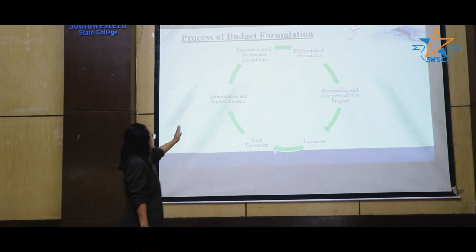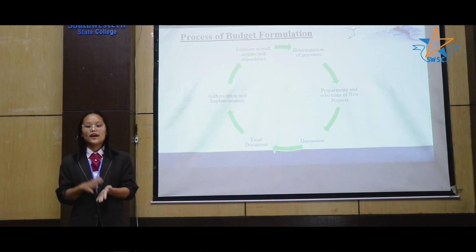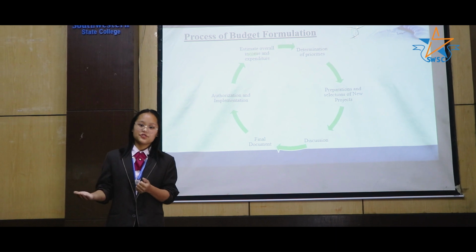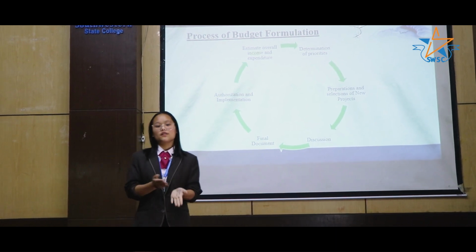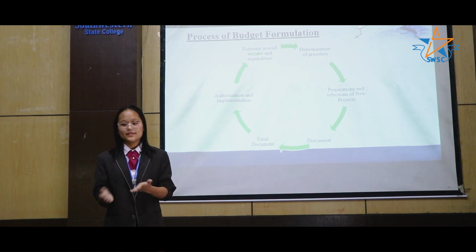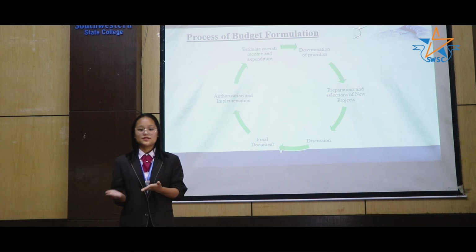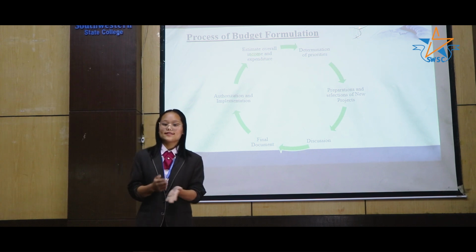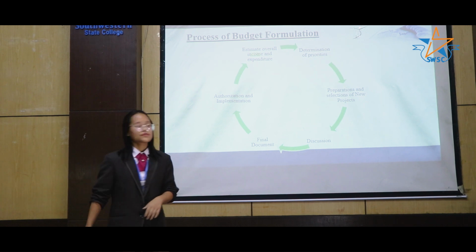And the next step is determination of priorities. As you all know, in our country we have a lack of sufficient budget, which is why all the sectors cannot get equal opportunity. So the planning authorities determine the priorities in different sectors like agriculture, industry and service sector, where they get selected according to their resources and their available needs.